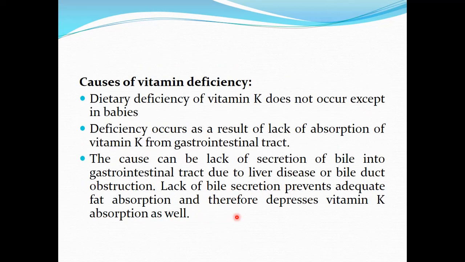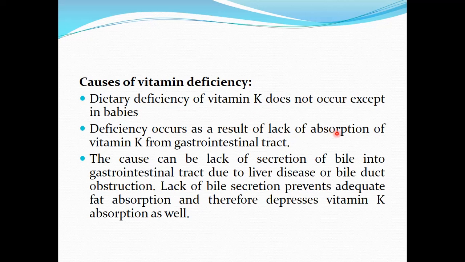Now the question is how vitamin K deficiency can occur. It is very important to remember that dietary deficiency of vitamin K usually does not occur. This is because vitamin K is synthesized within the intestine by the action of the bacterial flora. So dietary deficiency does not occur, and deficiency occurs as a result of lack of absorption of vitamin K.